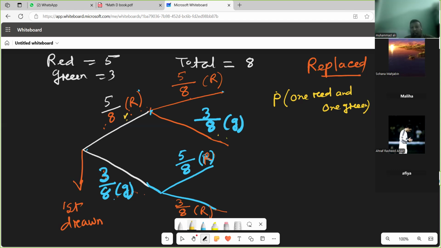These are independent, right? Red and green are independent.